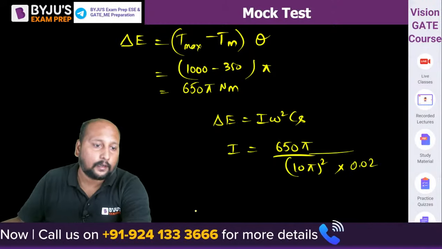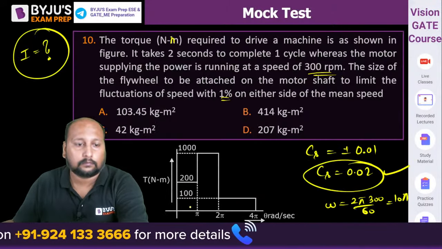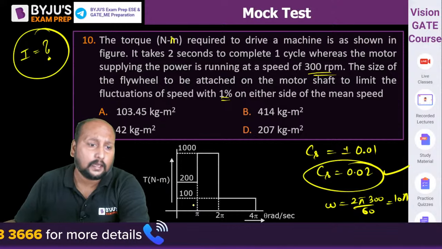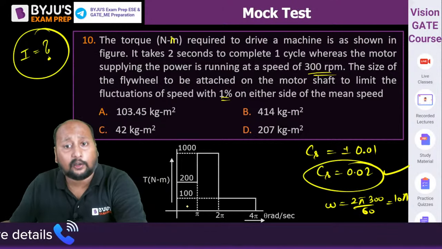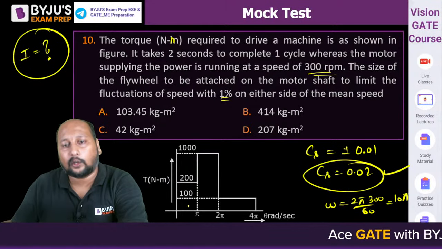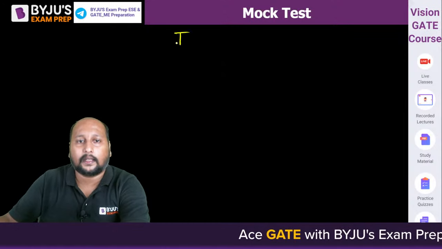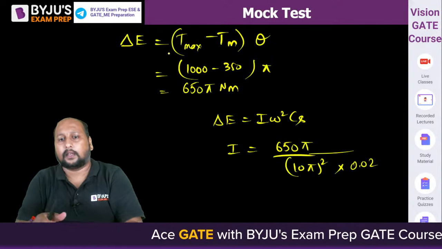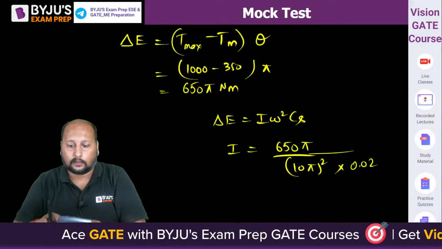Solve it and tell me what's the value. 103, 414, 42 or 207. What is the final set of value that we are getting? Solve it. I think you are getting this to be कितना है? करें calculate. चलो, let's calculate.